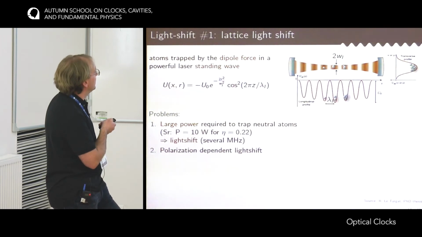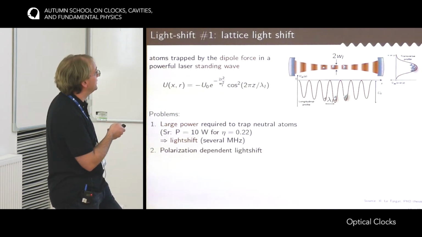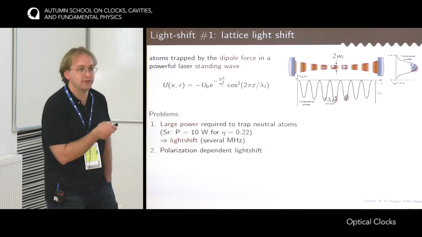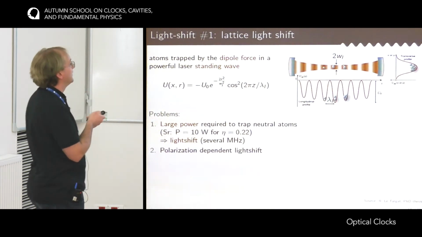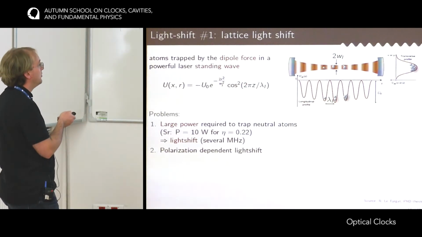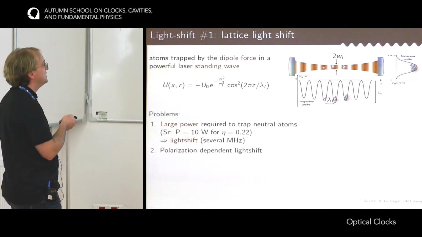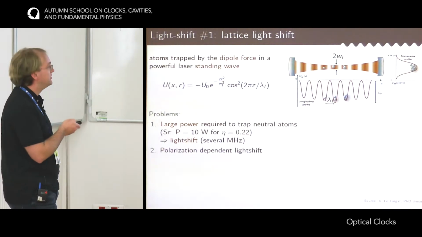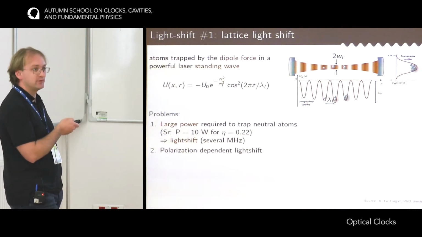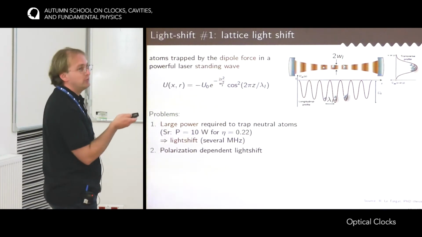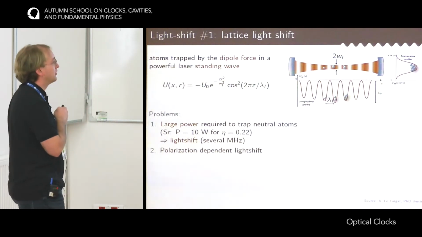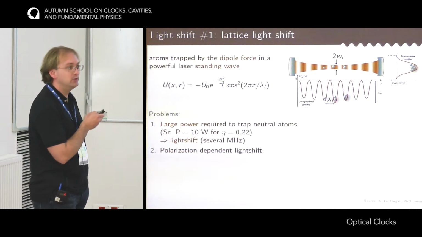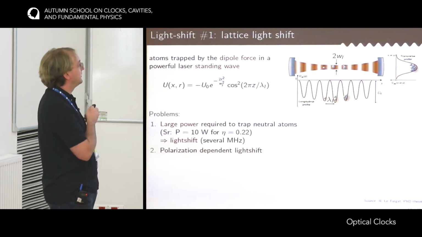Now the problem that you face is that in order to fight gravity and to effectively trap the atoms and also to be in the Lamb-Dicke regime, you need quite a large power. For instance, for strontium, if you want to have a Lamb-Dicke parameter as low as 0.22, you need something like 10 watts of optical power. And this optical power induces a very large light shift on the clock transition, which is on the order of several megahertz. So it's something like 10 to the minus 8 of the clock frequency, which is 10 orders of magnitude worse than what you expect for these clocks.